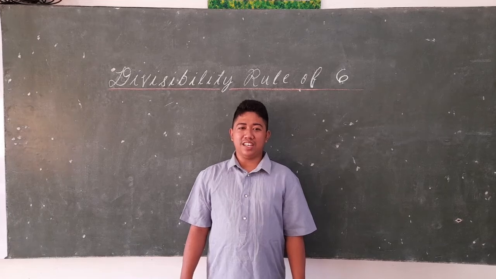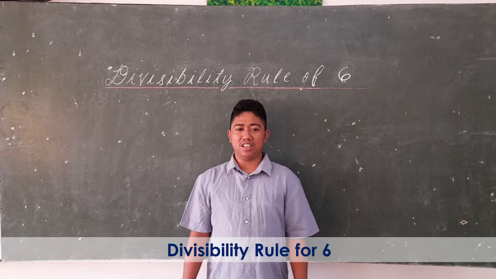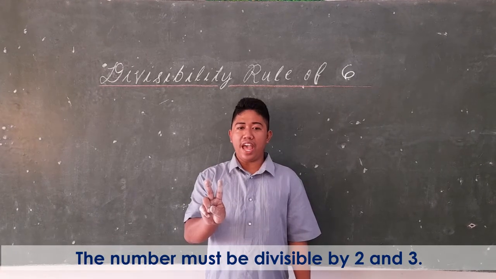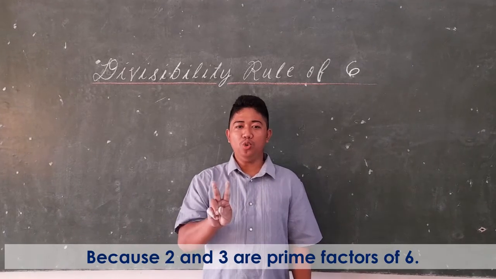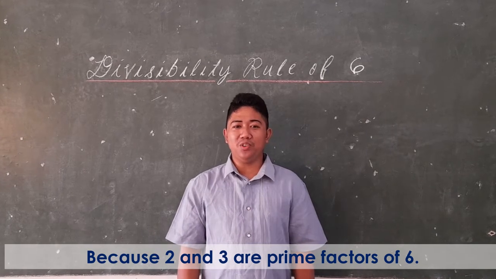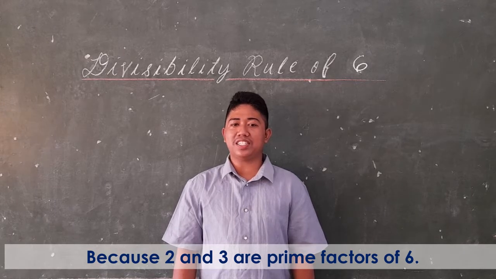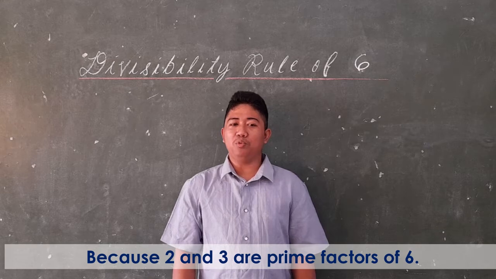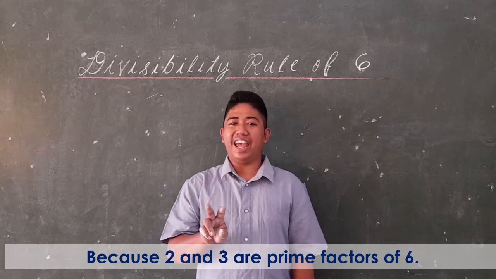Okay, students, let us discuss another rule for divisibility, which is 6. A number must be divisible by 2 and by 3. Why? Because 2 and 3 are the prime factors of 6. This rule must satisfy both conditions: the number is divisible by 2 and divisible by 3. Meaning to say, we need to prove that by using the divisibility rules of 2 and 3.